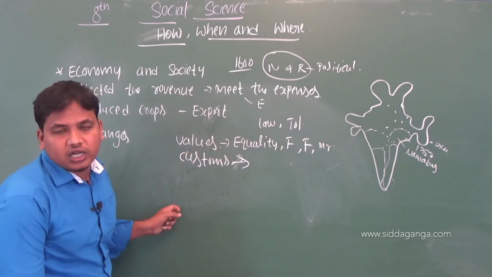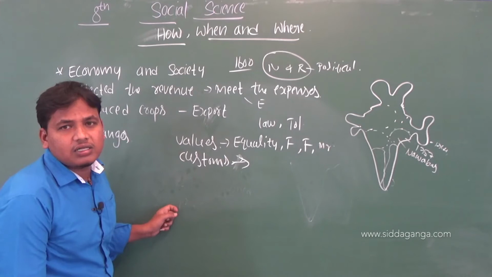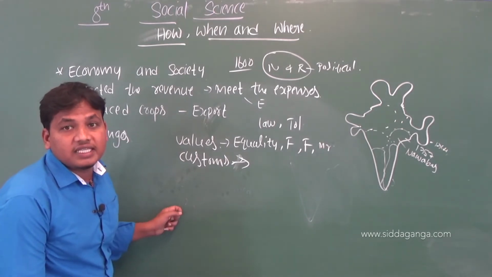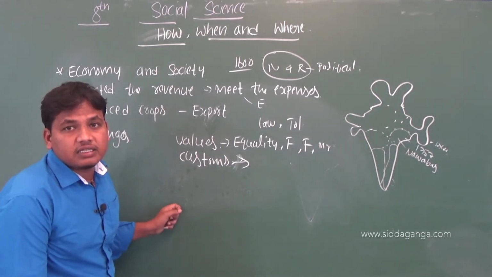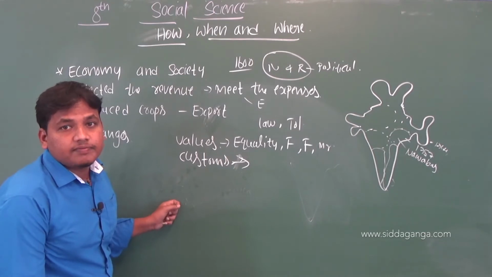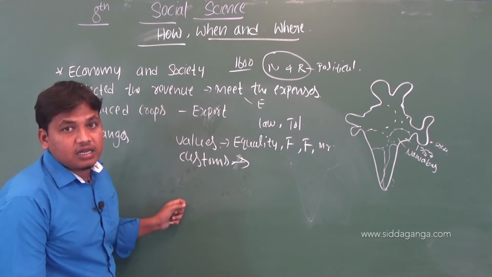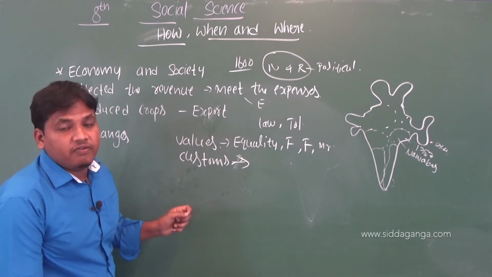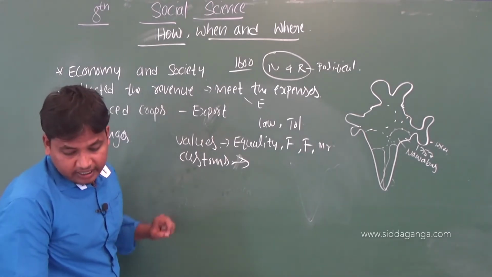And next, social and cultural changes. What are the cultural changes? We have changed our tastes, our customs, practices, tastes. Culturally we have changed when the British administration came into existence.